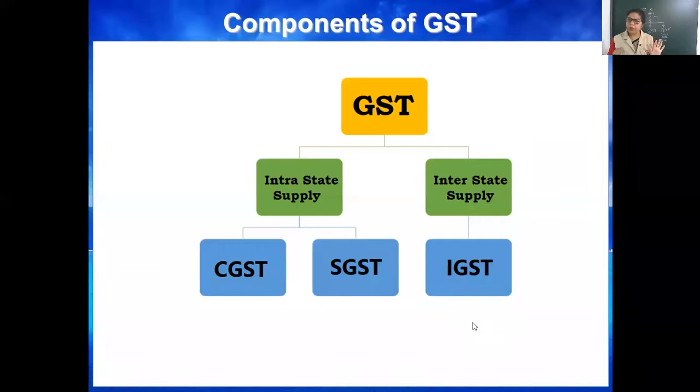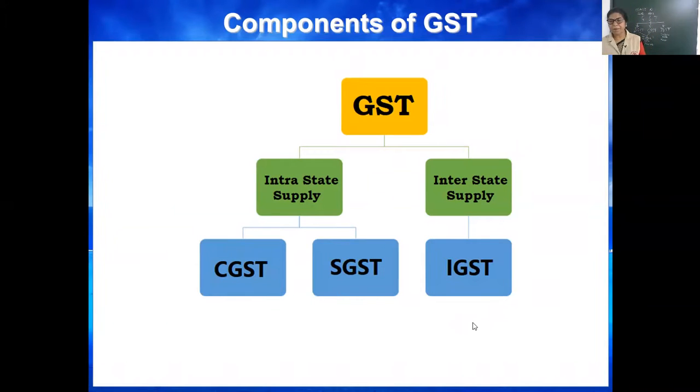Then no problem. CGST, that tax will go to the central government. SGST, the collected revenue will be the part of state government. Be careful, first of all, in every transaction you have to see, is it intra-state or interstate? That's the problem. Okay, so intra-state means same state.